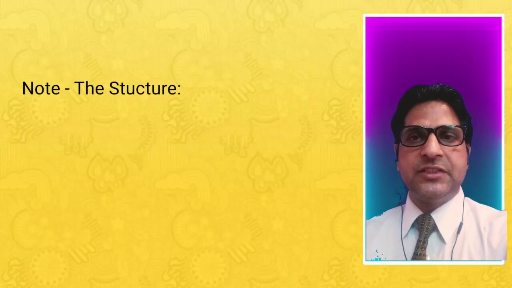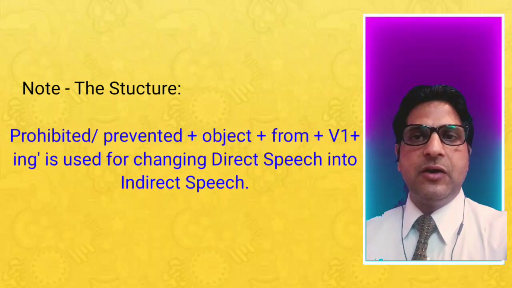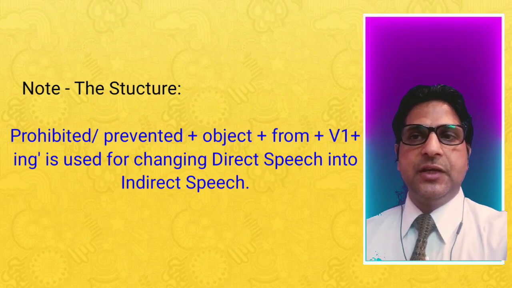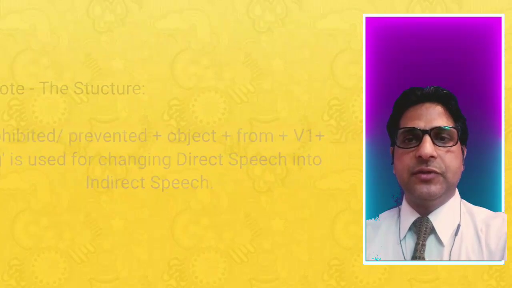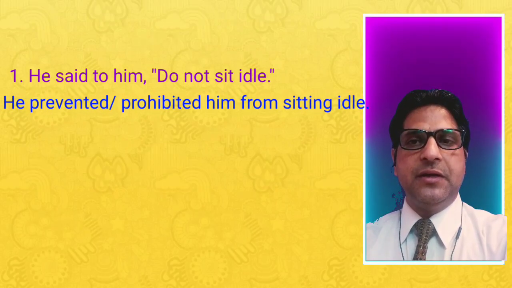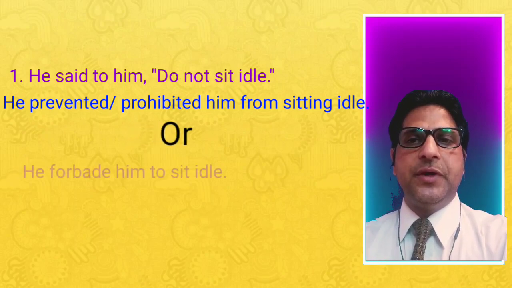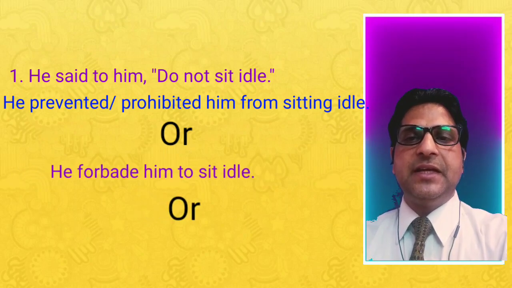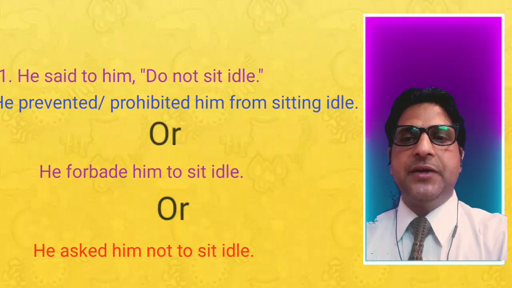Note this structure: prohibited or prevented plus object plus from plus first form plus ing is used for changing direct speech into indirect speech. He said to him, "Don't sit idle." He prevented or prohibited him from sitting idle. You can also say, he forbade him to sit idle. You can also say, he asked him not to sit idle.